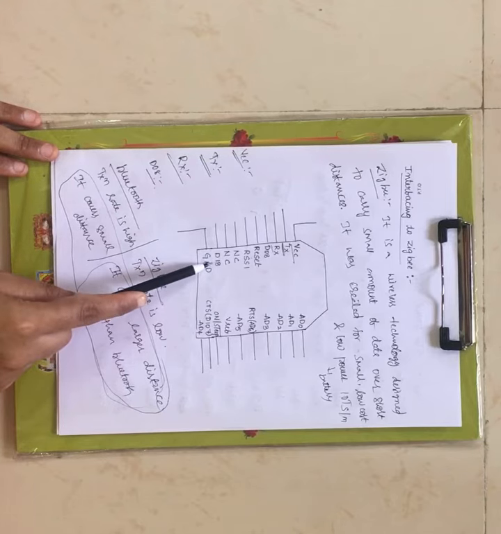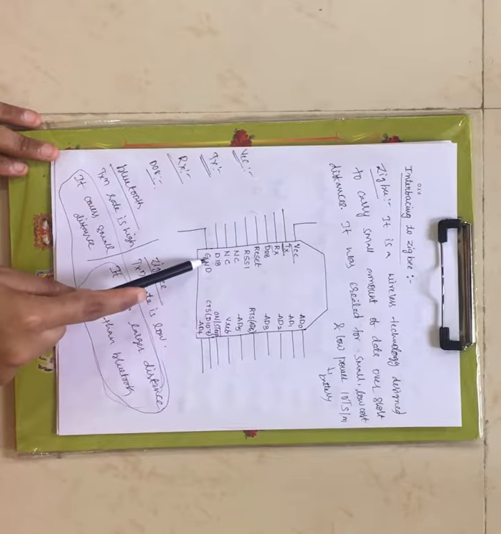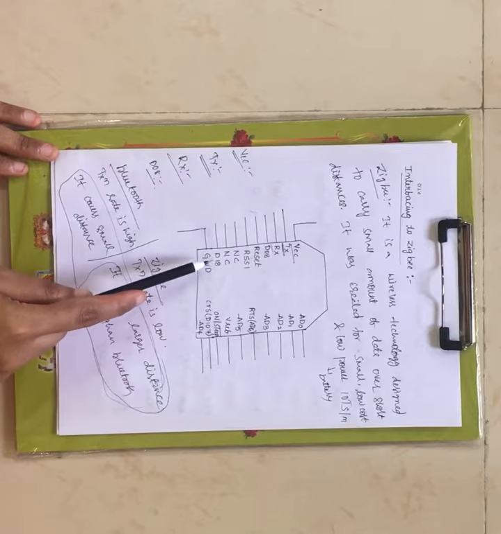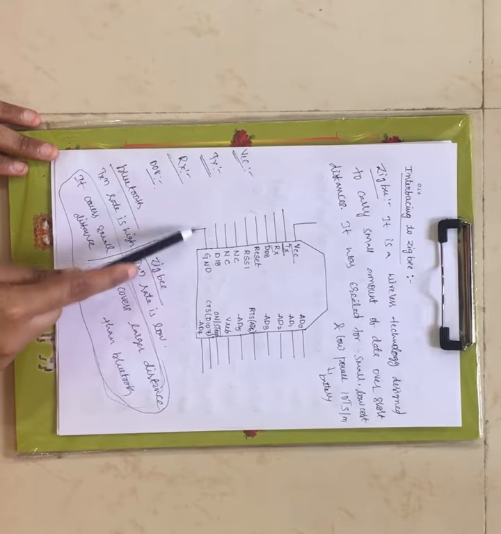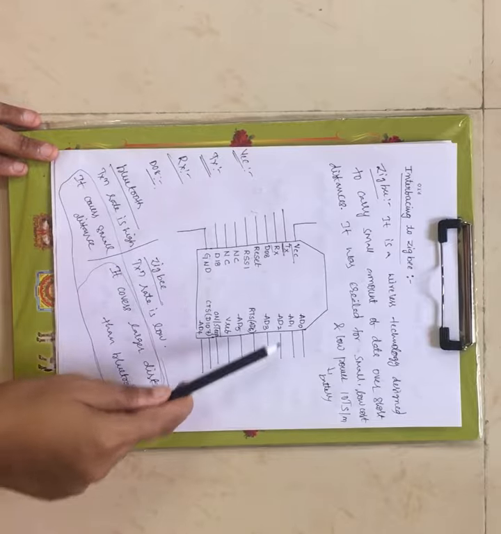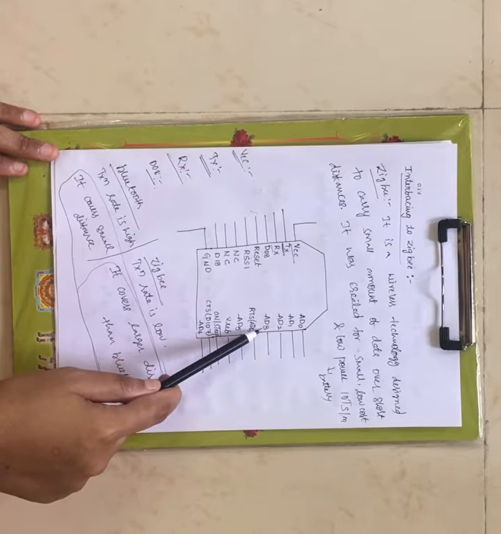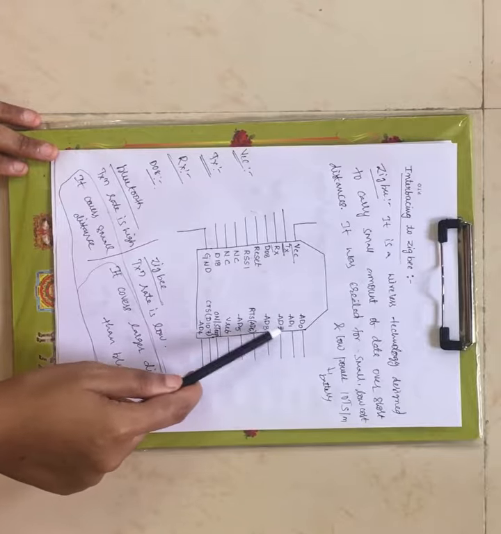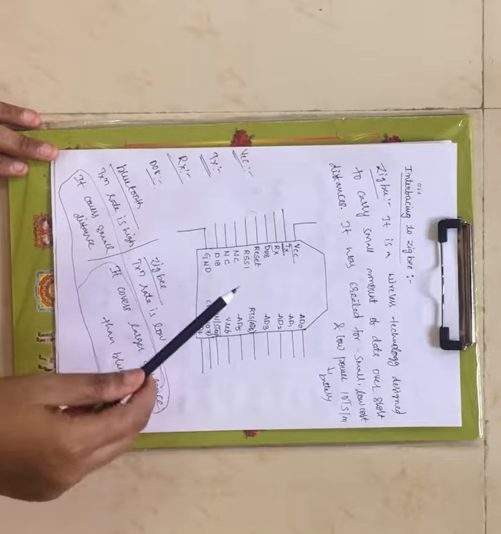And next we have DI8. The digital output 8th pin is provided here and the input pin is provided here, DI8. And next we have GND, ground reference. This is used for the ground pin, that is used for ground reference. And here you have AD0, AD1, AD2 and AD3. These are your analog inputs or digital IO pins.